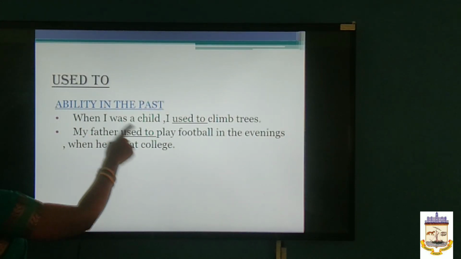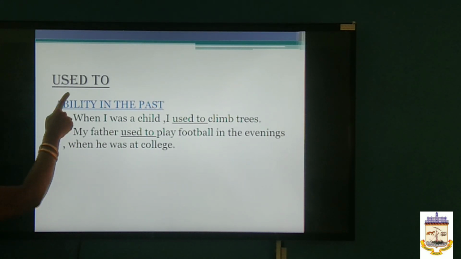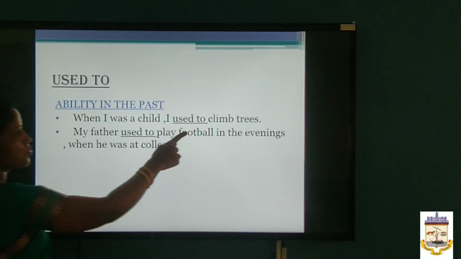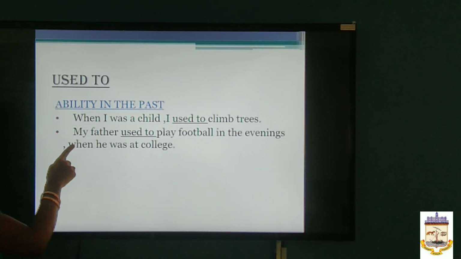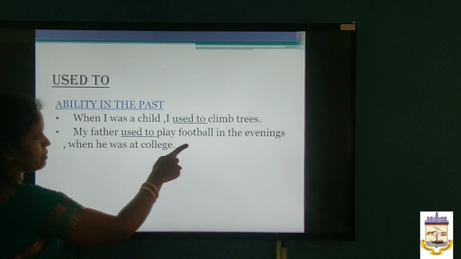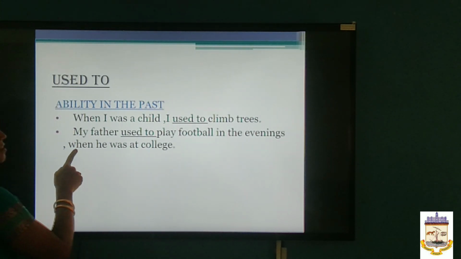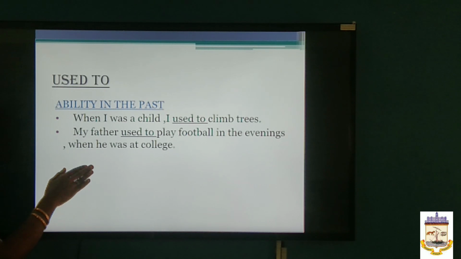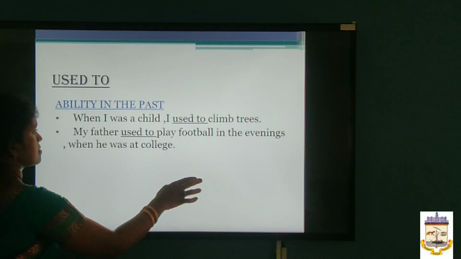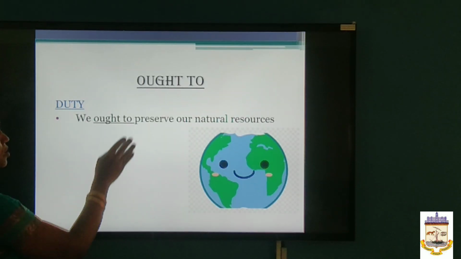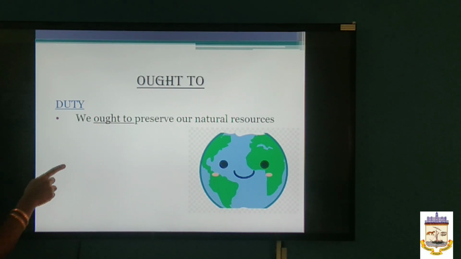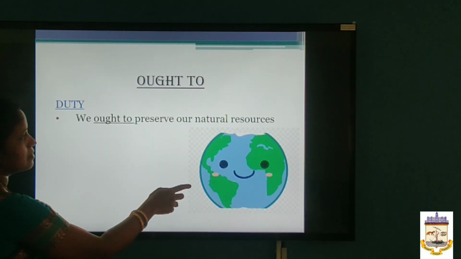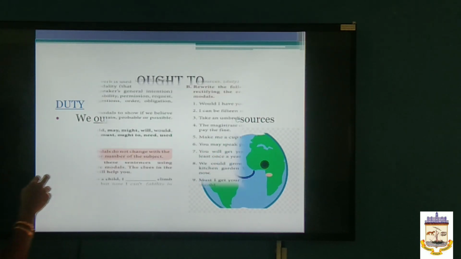To show the ability in the past, we use the word used to. When I was a child, I used to climb trees. My father used to play football in the evenings when he was at college. Not now. These are the actions that take place in the past. The next modal is ought to. Ought to is used to show the duty. We ought to preserve our natural resources.